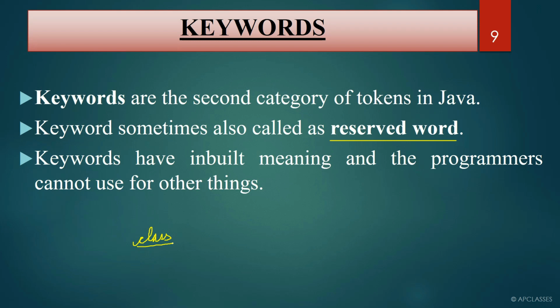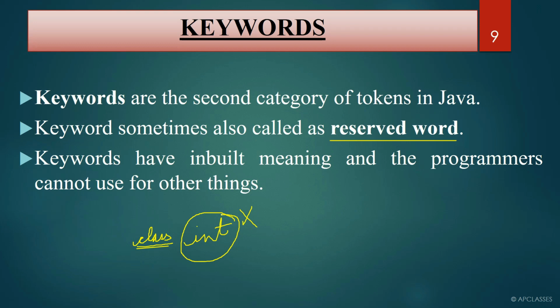They have special meaning for the compiler, and you cannot use a keyword for any other purpose. Remember, it cannot be used. If you think that if you write class int, it will give you an error, the reason is, as we know, that an identifier cannot contain a keyword, but int is a keyword, and we know that int cannot be used for any other purpose.